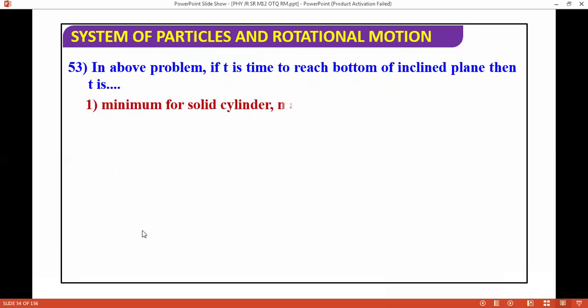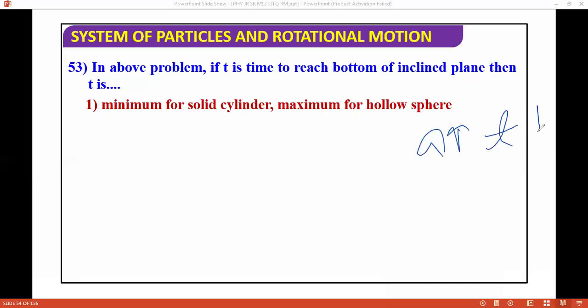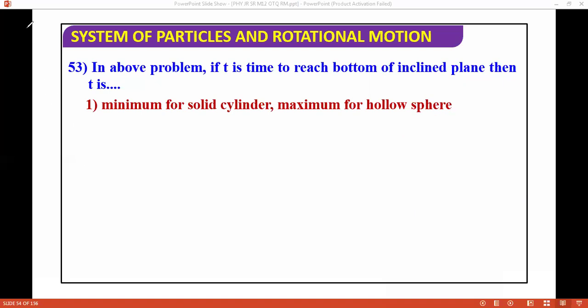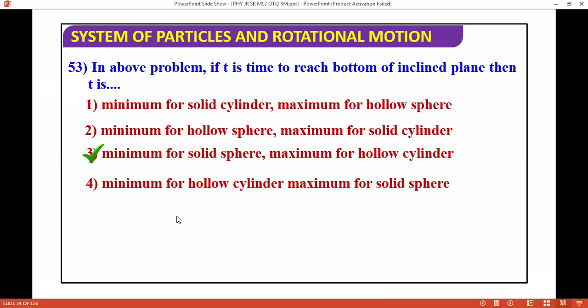In our problem, if we consider the time to reach the bottom of the inclined plane, then if acceleration is high, time will be less. If acceleration is less, time will be more. So the relation between acceleration and time is inverse. If you see the options, time is minimum for solid sphere, because acceleration is maximum for solid sphere. So you can solve this question easily.